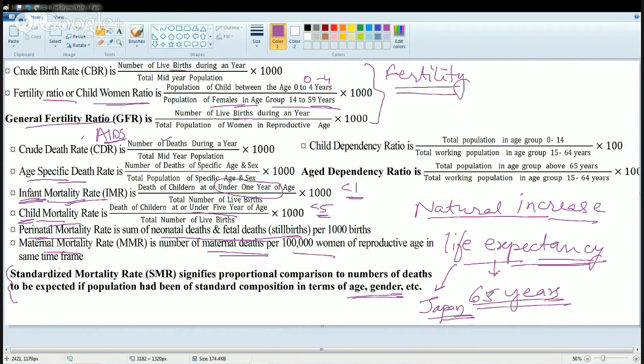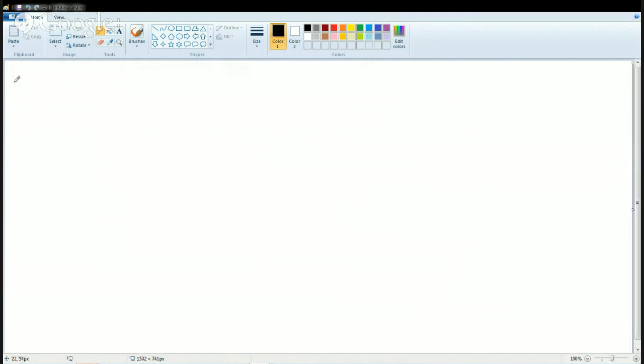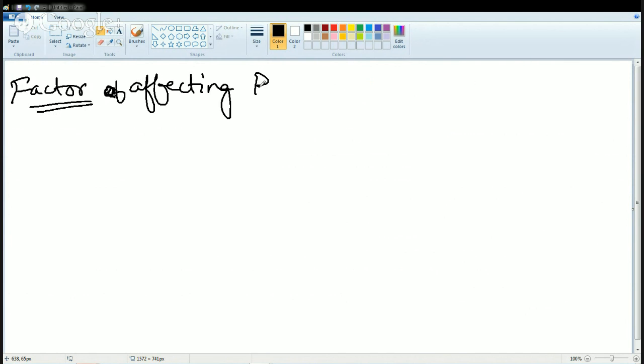Now we have talked about fertility and mortality, all these concepts. But before we go on to any other models in demography, we must know the factors affecting the birth rate and the death rate. So what are the factors that affect birth rate?